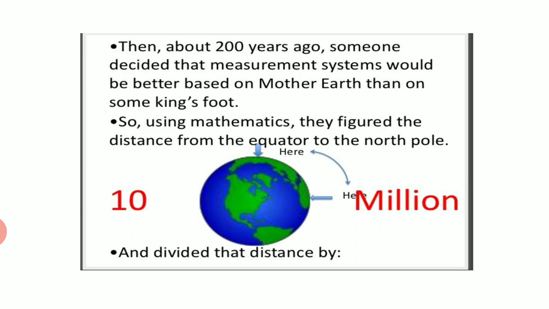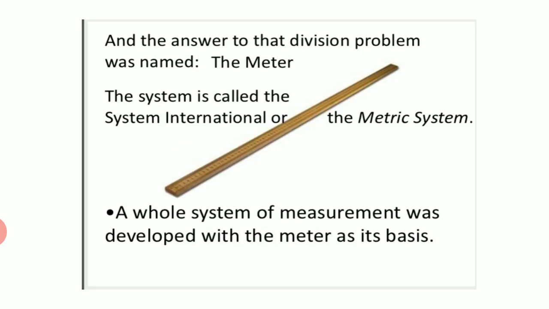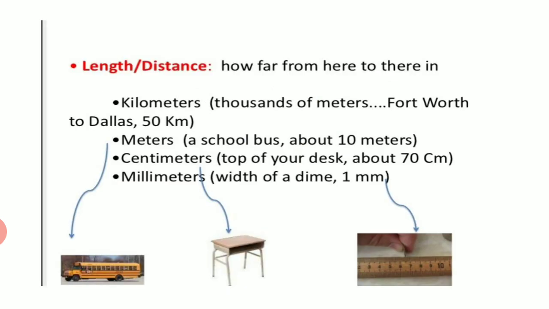Then about 200 years ago, someone decided that the measurement system would be better based on Mother Earth than on some king's foot. So using mathematics, they figured the distance from the equator to the North Pole, which was thought of as millions of meters. Then children, the answer to that division problem was named the meter, and the system is known as the Système International or the metric system, a whole system of measurement that was developed with the meter as its basis.